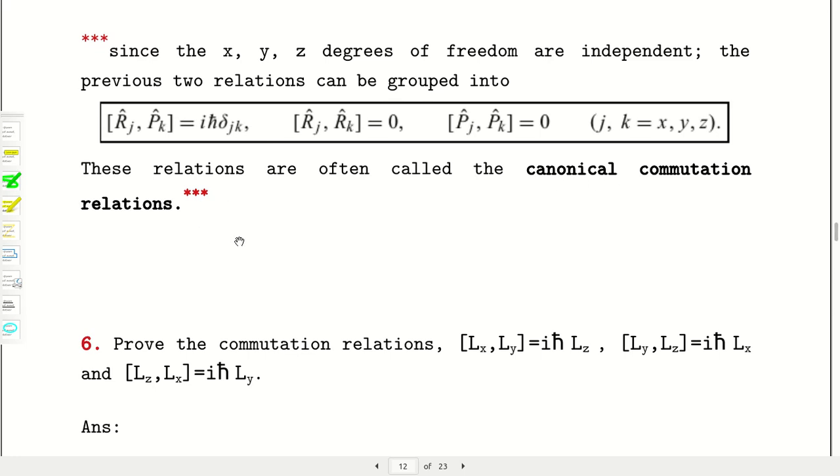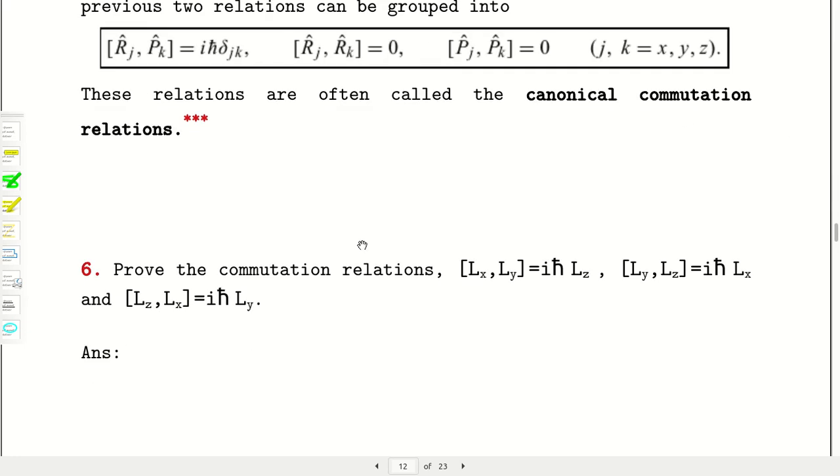The relation between momentum and position, you know from classical mechanics, in the case of Hamilton's equations, those are called canonical equations. In the case of quantum mechanics, there is no such equation, but these are such equations regarding the position and momentum, so they are called canonical commutation relations.